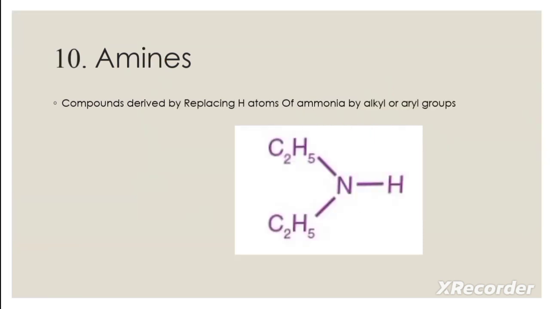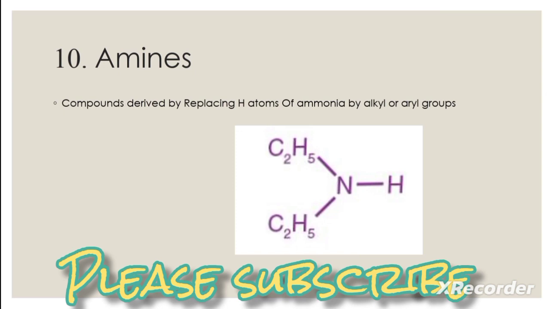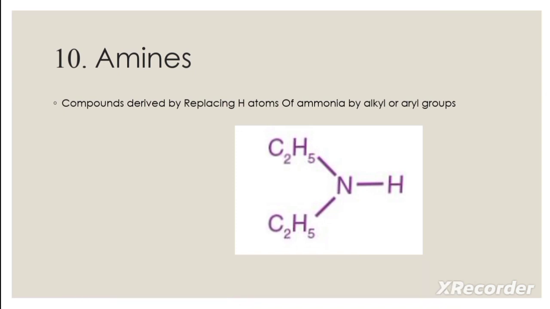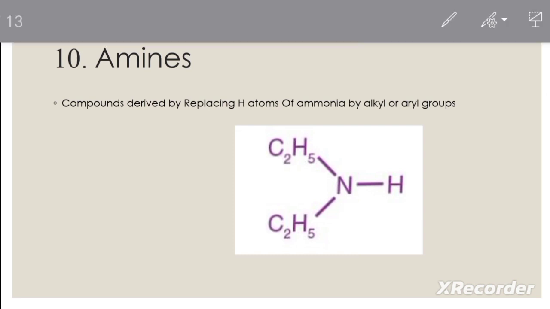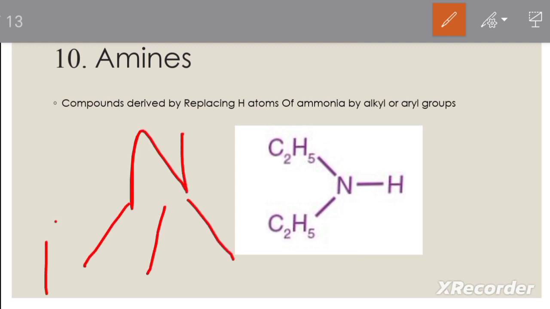We will discuss amines. Compounds derived by replacing hydrogen atoms of ammonia by alkyl or aryl groups are known as amines. So here ammonia means NH3. There are 3 hydrogen atoms in ammonia, like this.